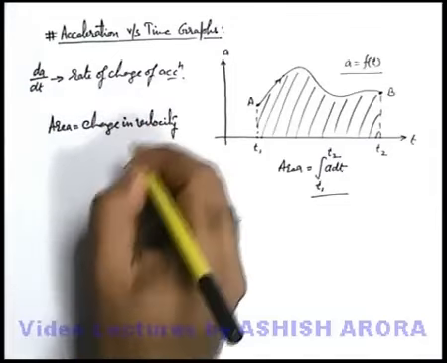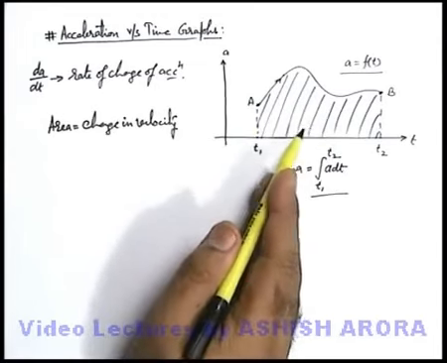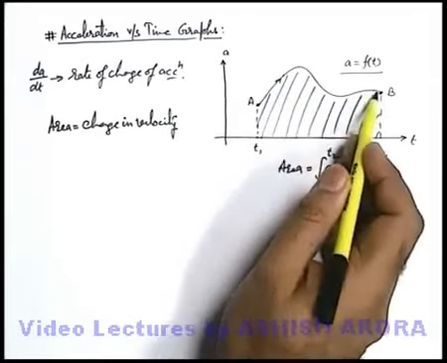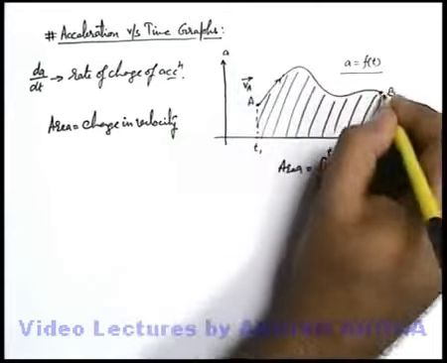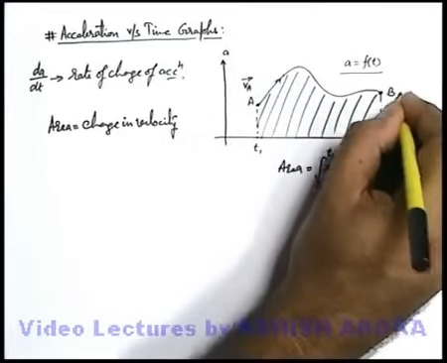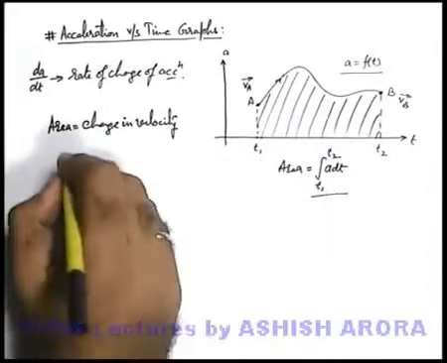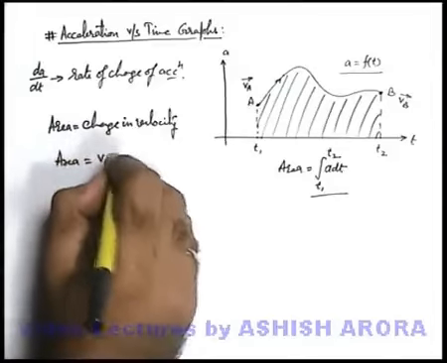In some questions, this area is quite important to calculate because it directly gives us the change in velocity from initial to final point. Say at point A the particle has a velocity va and at point B the velocity is vb. Then this area will give us vb minus va.